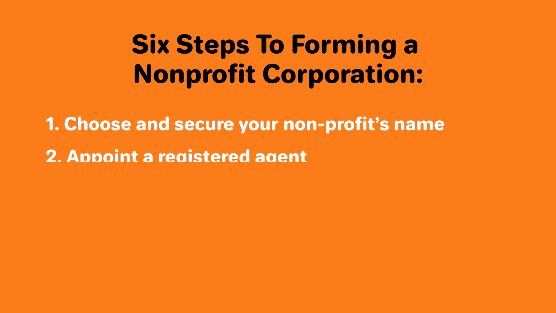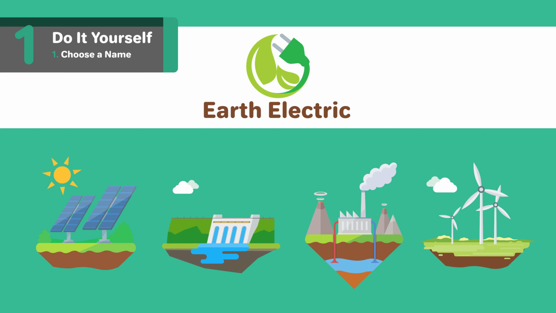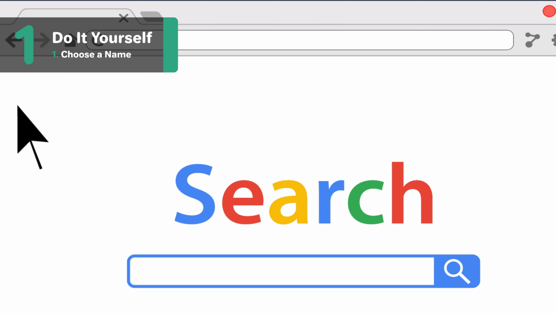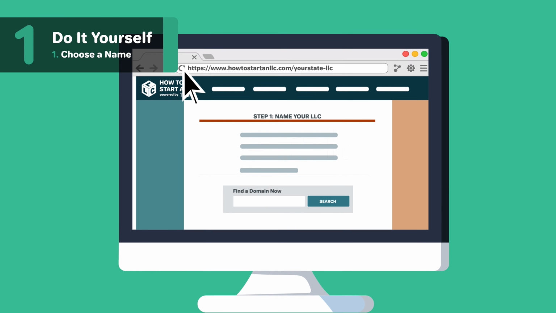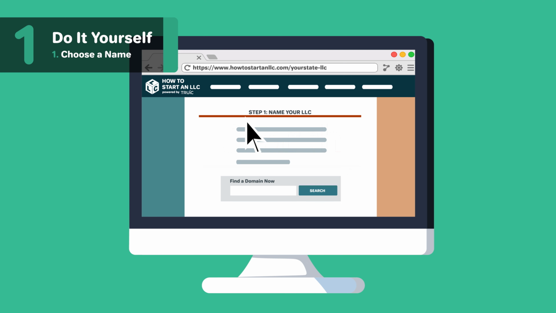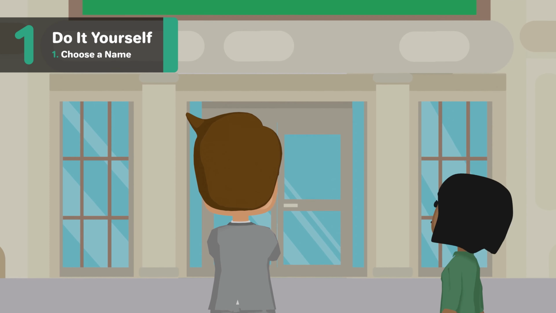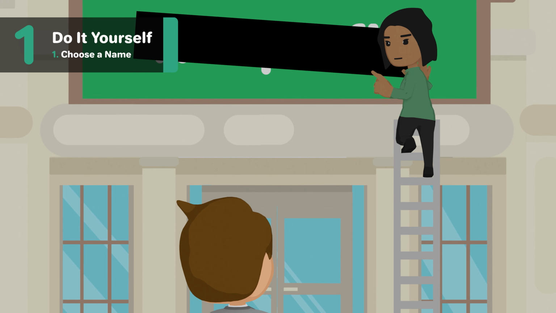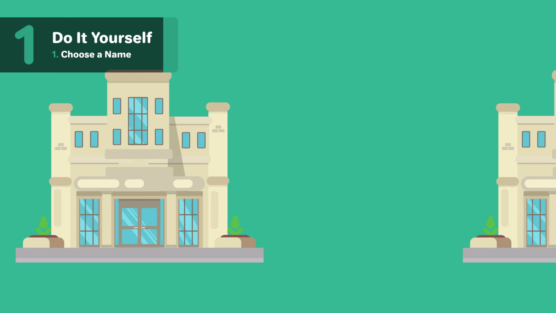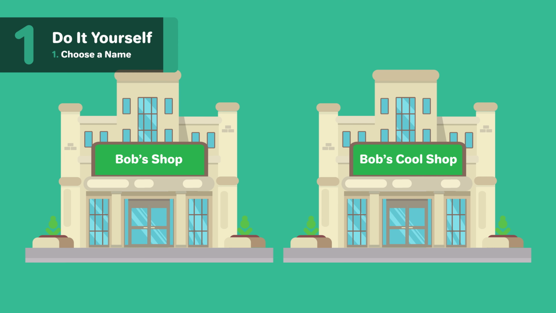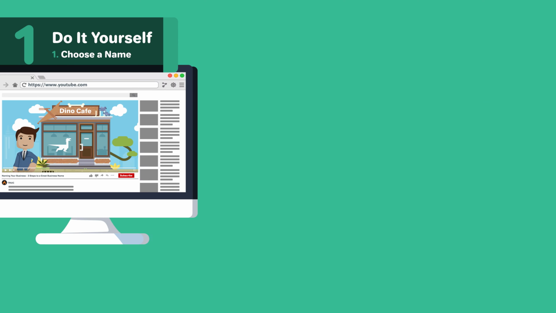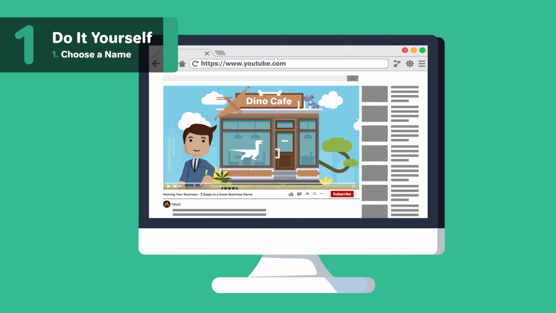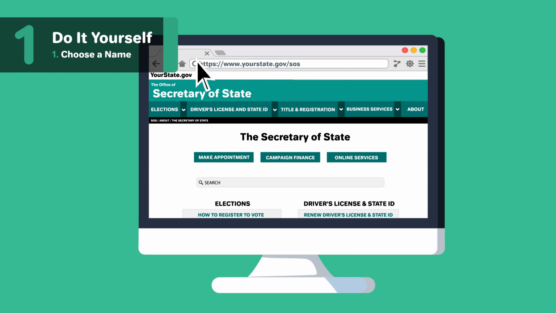It's important to pick a name that both aligns with your mission and follows the rules of naming guidelines in Iowa. You'll need to check Iowa's specific naming requirements, but in general, follow these rules when choosing a name. The name you pick for your organization should not include any words or terms that could be considered grossly offensive or misleading. The name must be distinct from that of any other corporation in Iowa. For more information on what makes a name distinct, check out our other video, How to Name Your Business in Iowa, linked below. Once you have a name selected, do a name search to make sure it's available in Iowa.